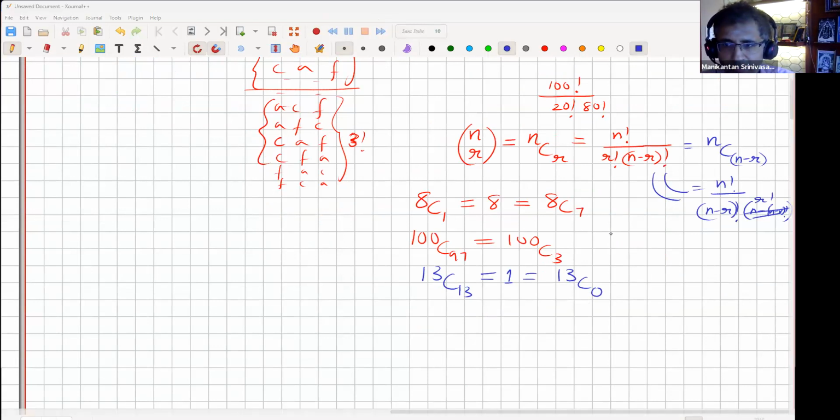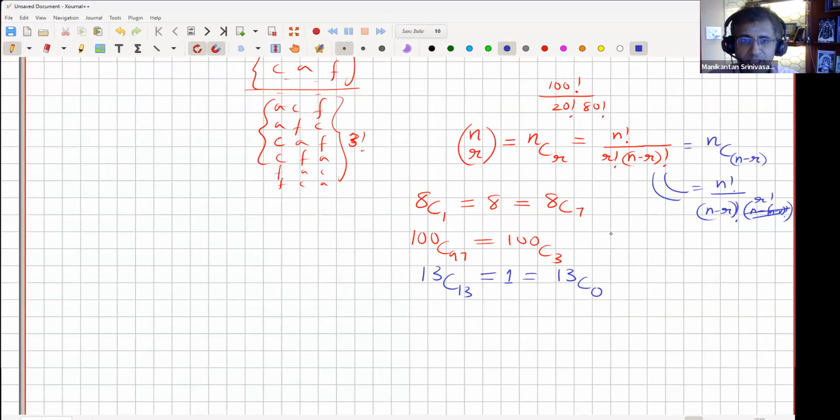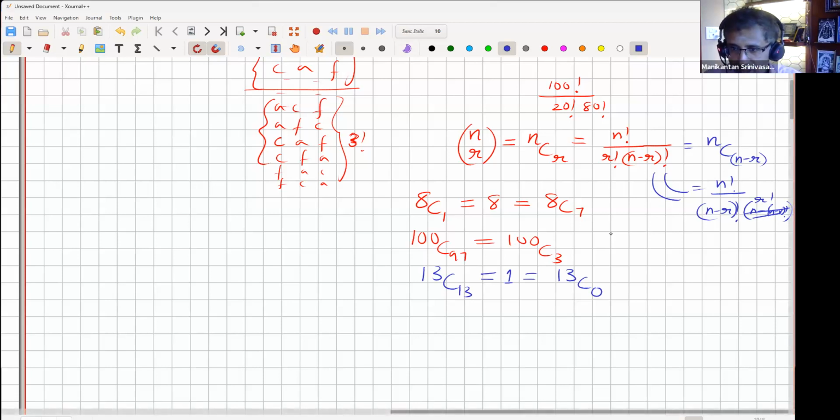If I have to select 0 people from 13, I can do it in only one way. The act of not selecting anyone is one act. So 13 choose 13 is the same as 13 choose 0, which is 1. And the formula also will give us the same thing. What will the formula be? 13 factorial by 0 factorial into 13 factorial. And 0 factorial we know is 1.